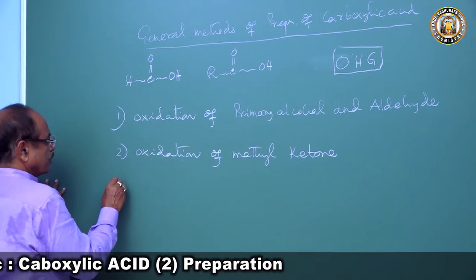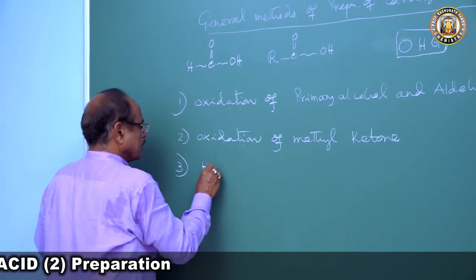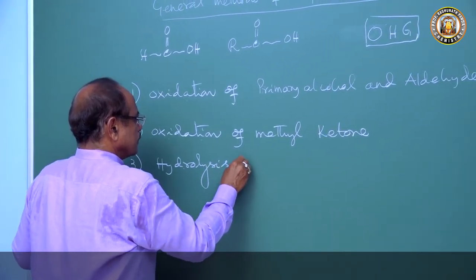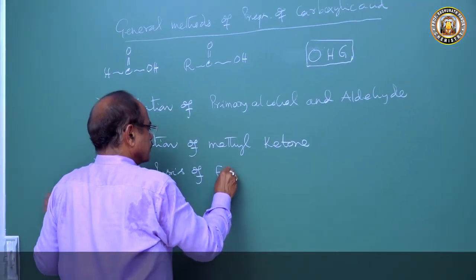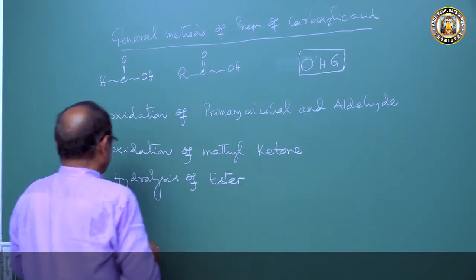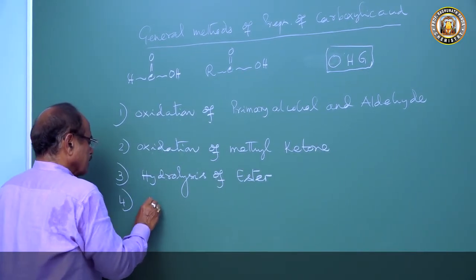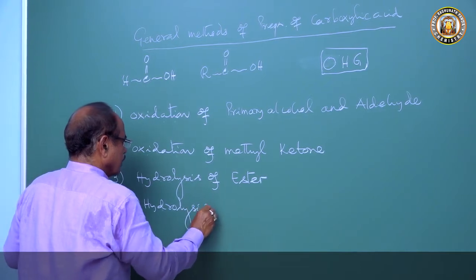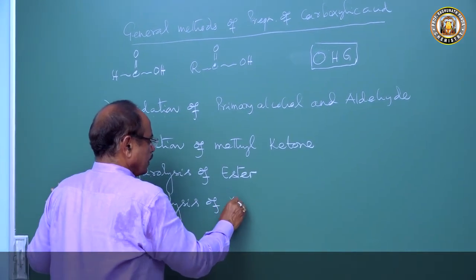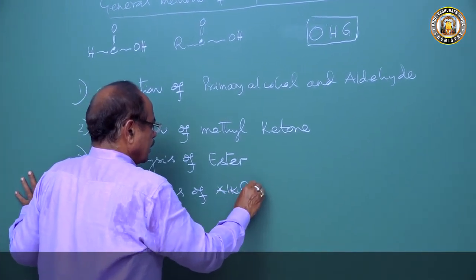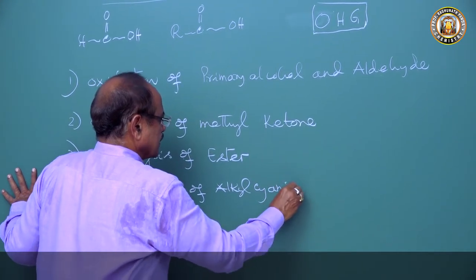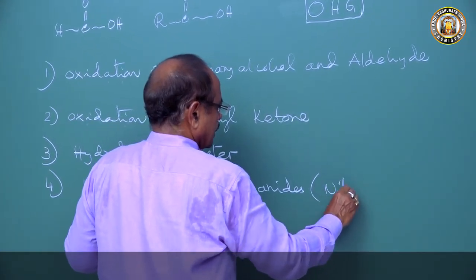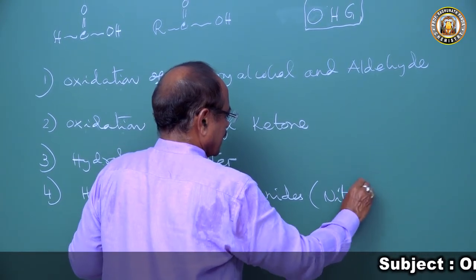Then H, hydrolysis of ester, then hydrolysis of alkyl cyanides or nitrile. Alkyl cyanides are called alkane nitrile.